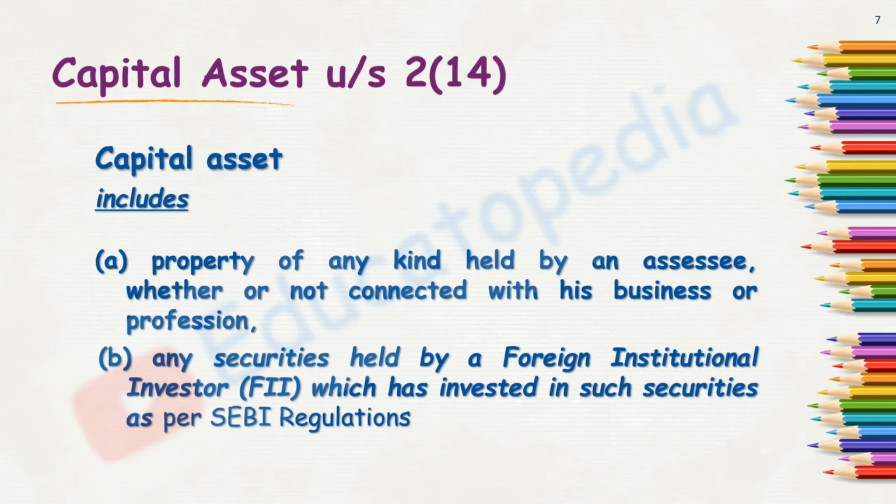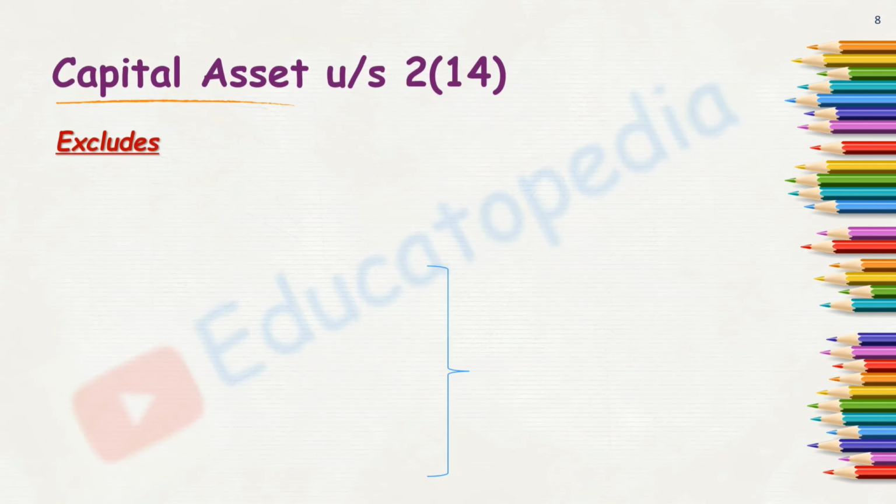It says it is including this. So it's like many things are being included in this capital asset. So property of any kind held by an assessee makes it an inclusive definition. So we are done with this inclusion part. Let's move on to the next section. We will see some exclusions of capital assets. What are these exclusions? Let's see.